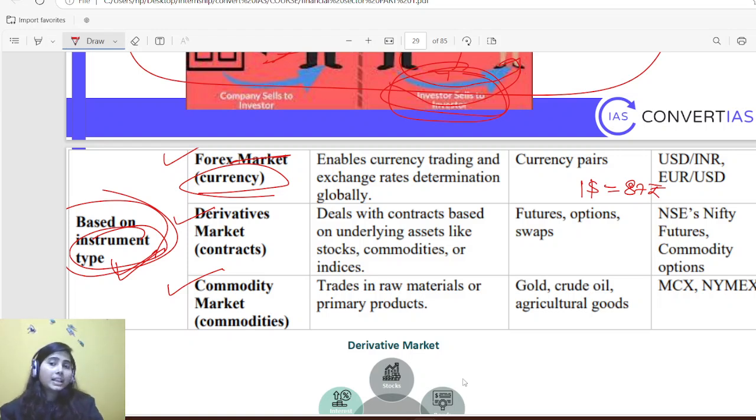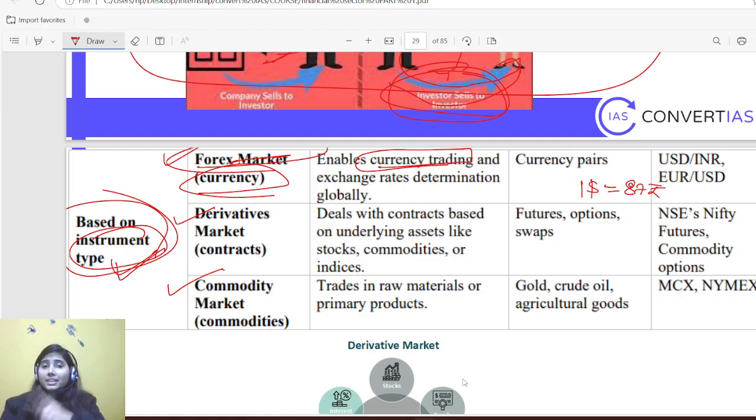Why? Because there is lesser demand for the Indian rupee and higher demand for the US dollar. So how are we deciding it? Is there any God entity who is announcing it on a daily basis? No, it happens in the forex market. When there is currency trading, when there is a high demand for a particular currency, its value goes up, and when there is a lower demand for a particular currency, its value goes down.